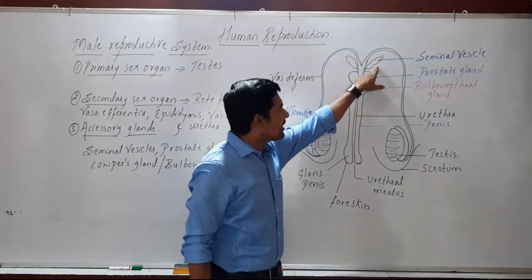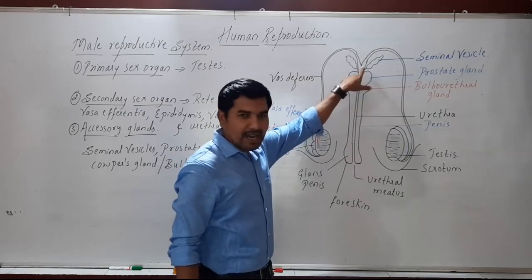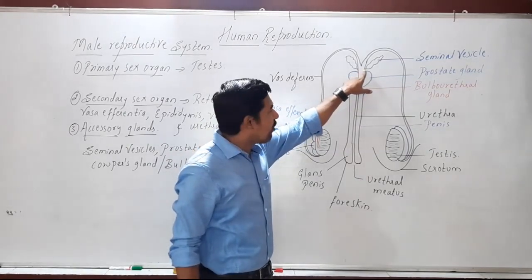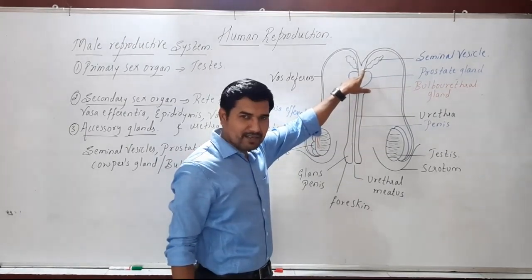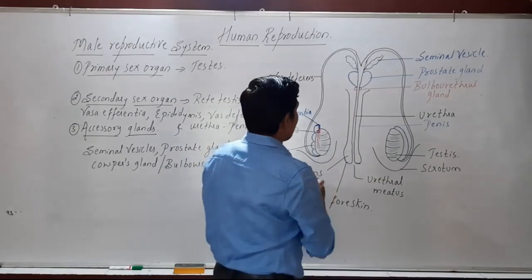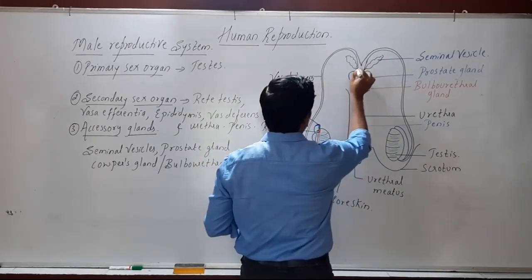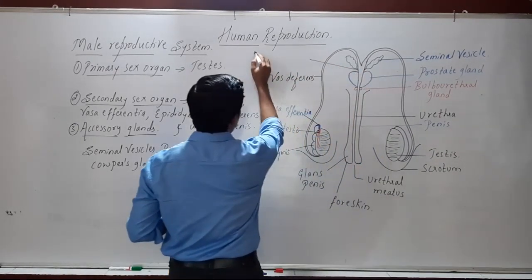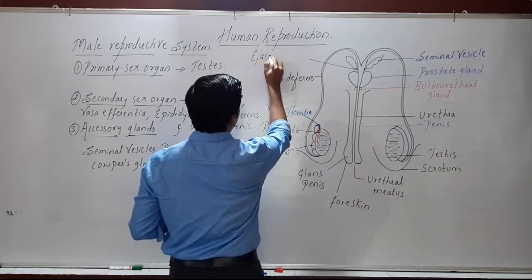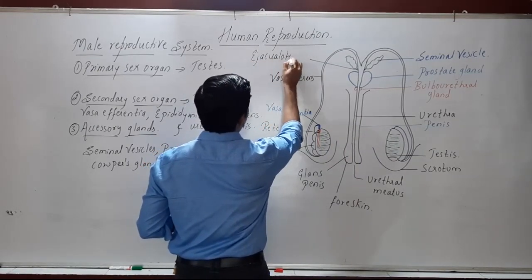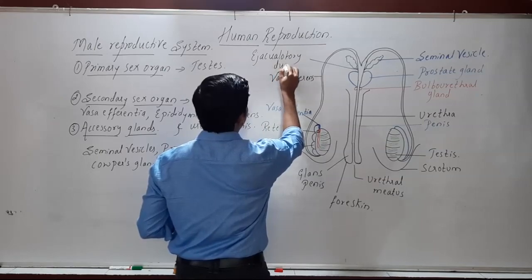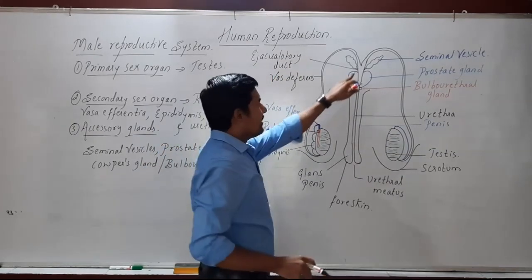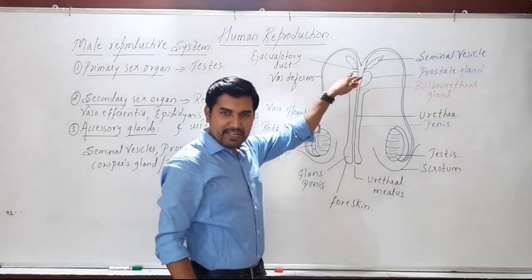So, when the seminal vesicles join at the urethra, it forms the ejaculatory duct, where the semen is ejected.